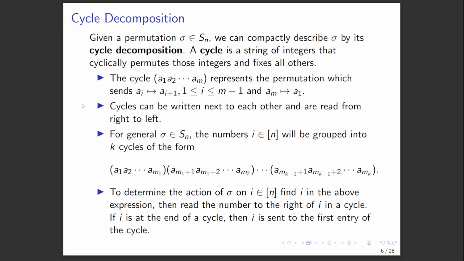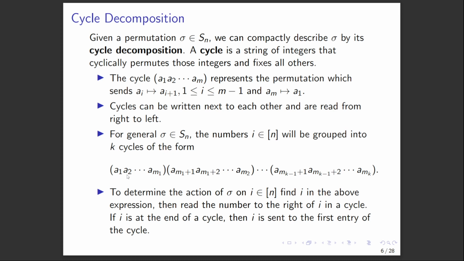Now we can have a product of cycles that are just written next to each other, in which case we work from right to left. That might sound weird, but remember we're essentially interested in doing composition of functions here. That's why we do that, because we compose functions from right to left. So for some general permutation sigma in Sn, the numbers in n bracket will be grouped into cycles as follows.